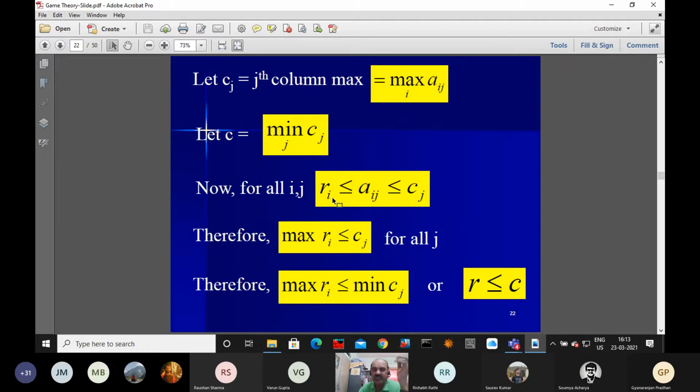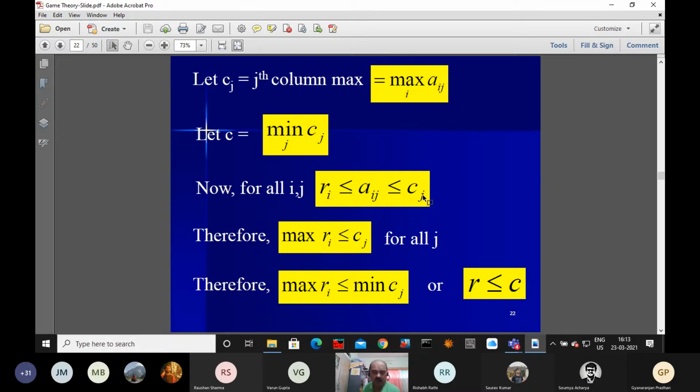This Ri, since it is the minimum element, has to be less than or equal to Aij. So what we have observed, this Ri is less than or equal to Aij, which is less than or equal to Cj. Ri less than or equal to Aij, less than or equal to Cj.